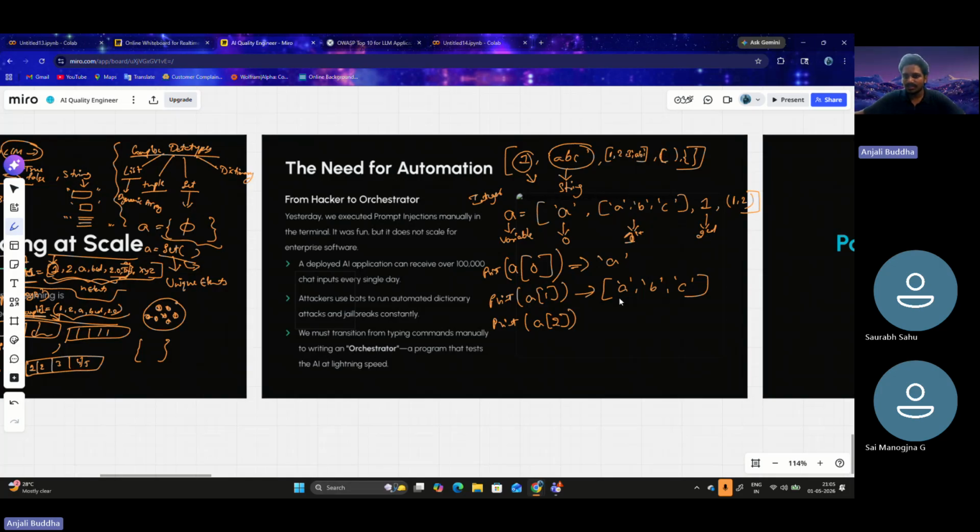Here it is only 1, so this prints 1. Similarly, for a of 3, that is the third index, the fourth element, it prints the tuple 1, 2. Understandable?